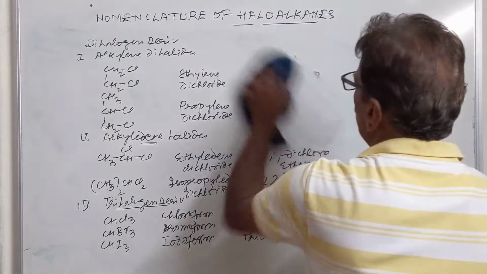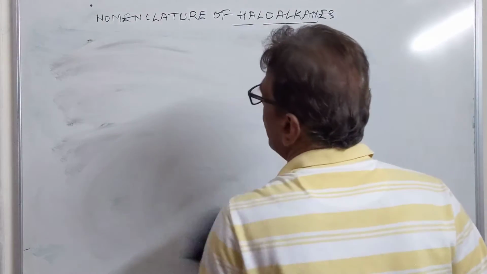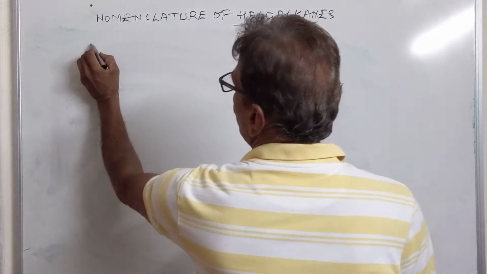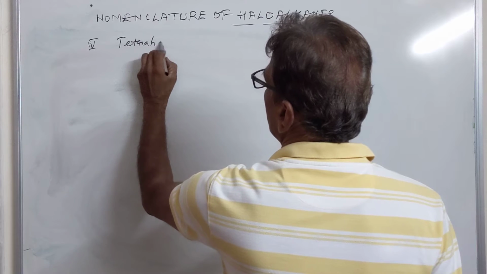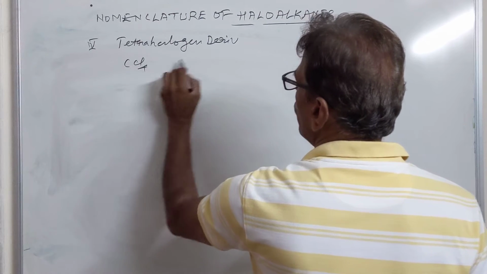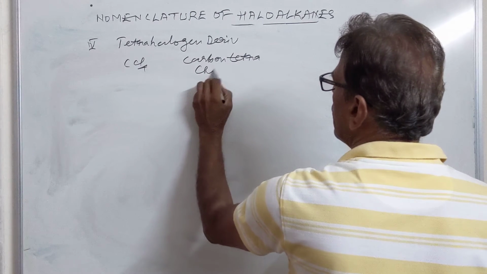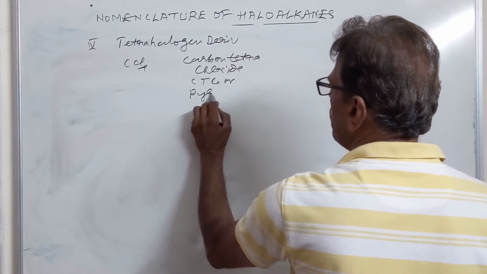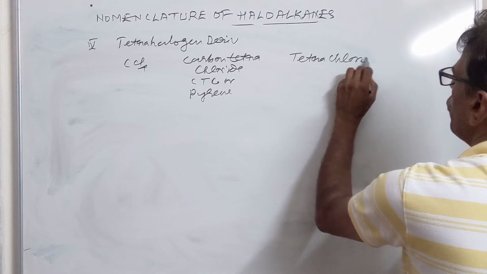Now we are left with the fourth class, that is, tetrahalogen derivatives of alkanes. As the name indicates, they have four halogens attached to the alkane chain. The first member is CCl4, called carbon tetrachloride, or CTC, also called pyrene. The IUPAC name is tetrachloromethane.